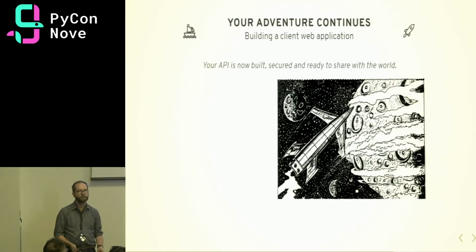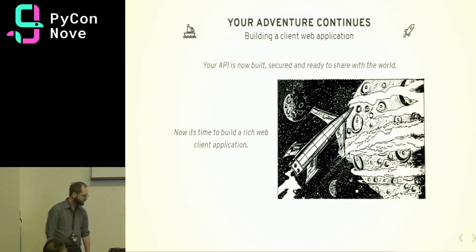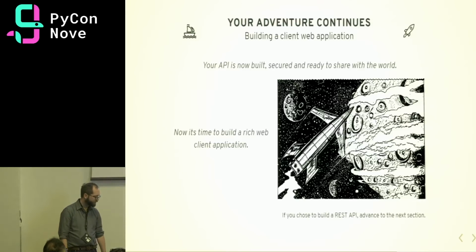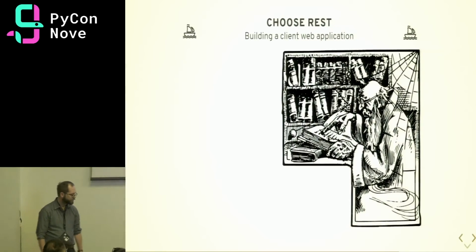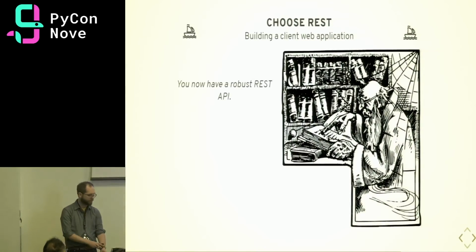So that means we might need to write some JavaScript, which, this is not a JavaScript conference, but it's our lives as web engineers. So let's take a look at REST. So for REST, we have many endpoints in our robust API.